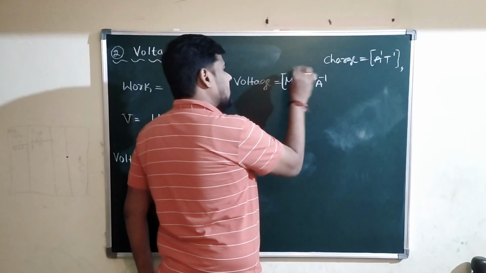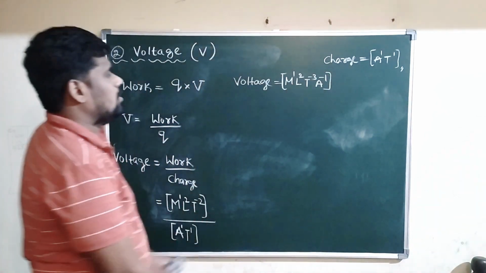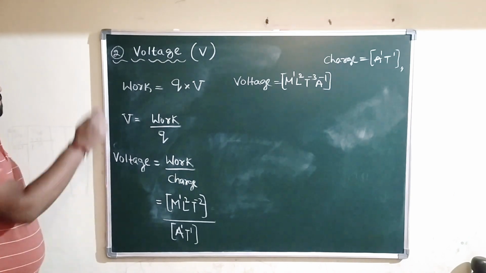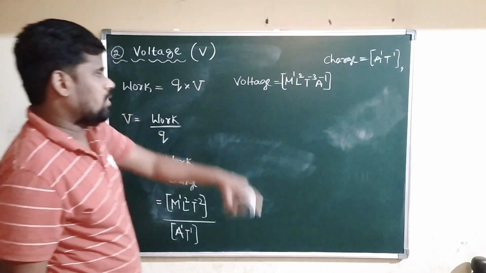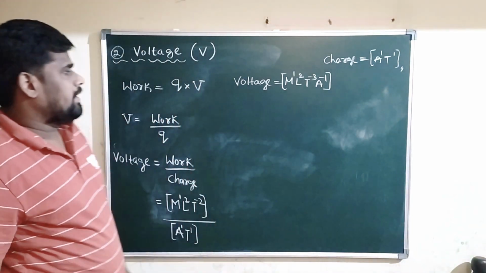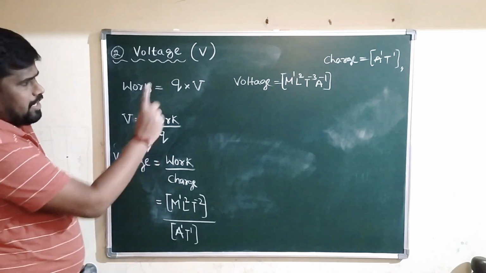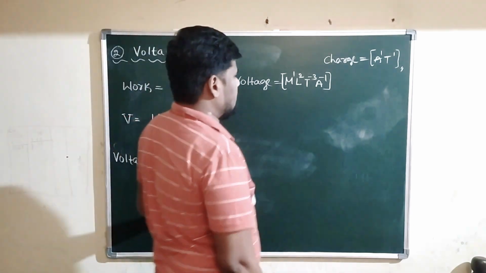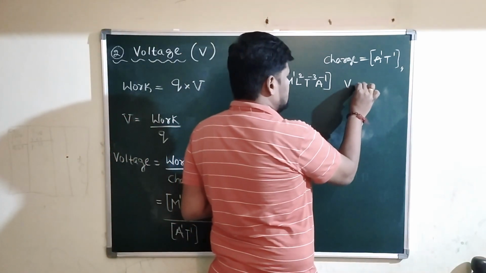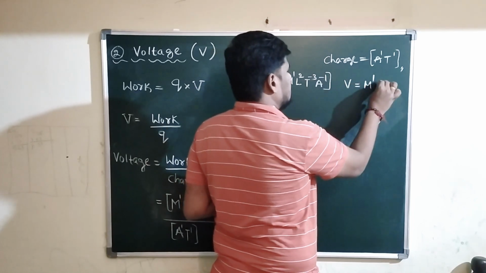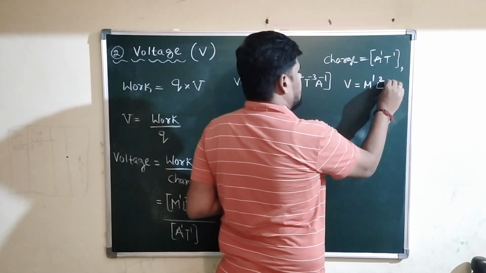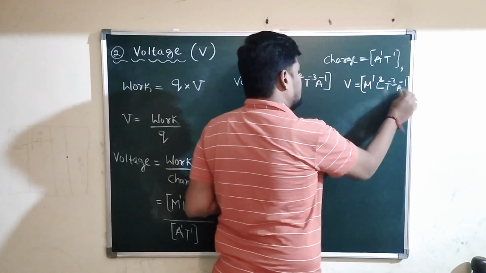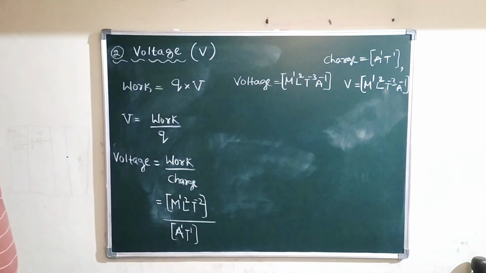So this is the dimensional formula for what? Voltage. So what is the dimensional formula for voltage? The dimensional formula for voltage is given by M power 1, L power 2, T power minus 3 and A power minus 1. This is the dimensional formula for voltage. Okay, you can write the dimensional formula for voltage here: M power 1, L power 2, T power minus 3, A power minus 1. So this is the dimensional formula for the next physical quantity, that is called voltage.